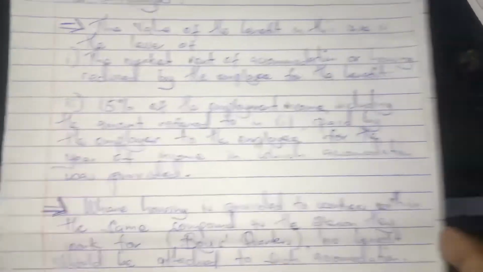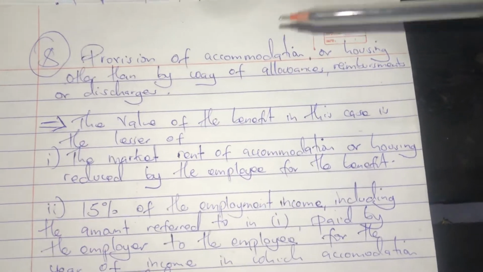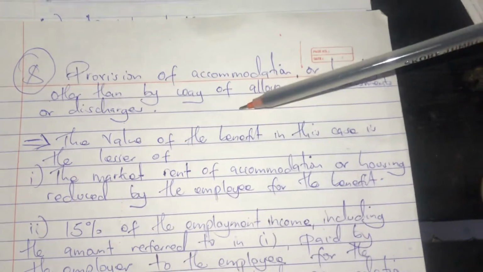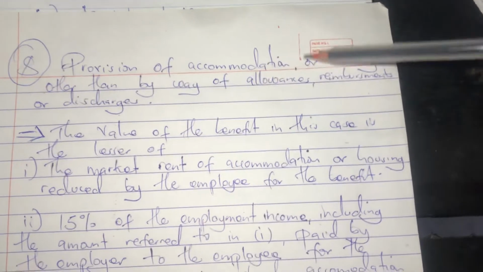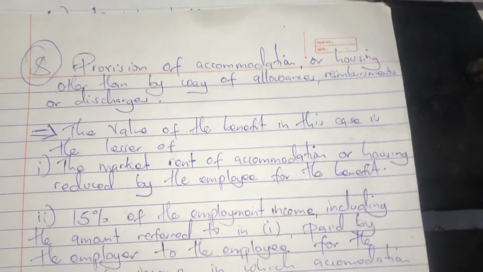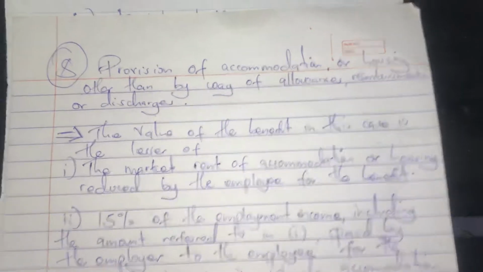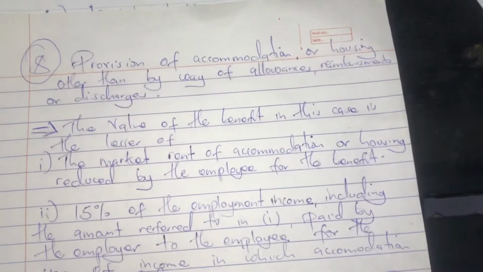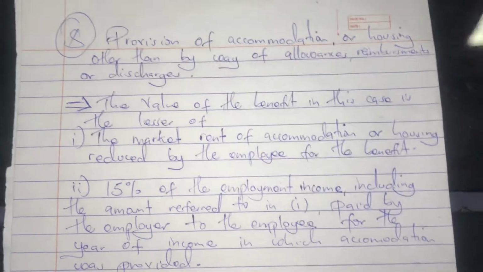Then another benefit in kind is provision of accommodation or housing other than by way of allowance, reimbursement, or discharge. If they give you accommodation instead of giving you a housing allowance, they give you the house itself. How do we value that?